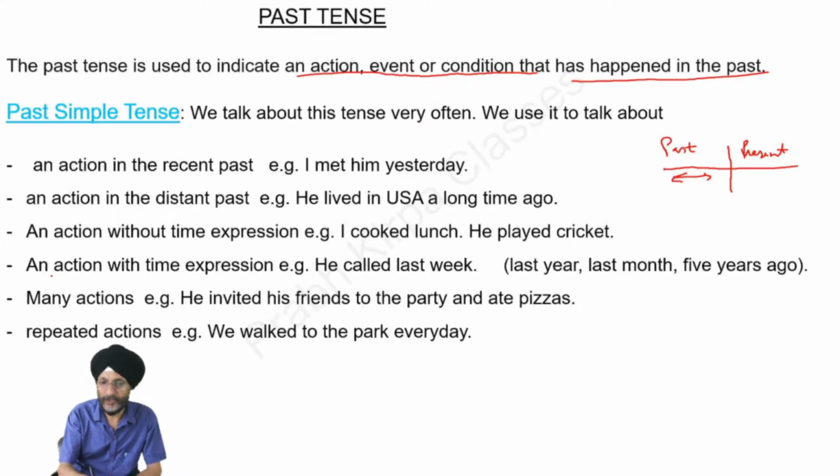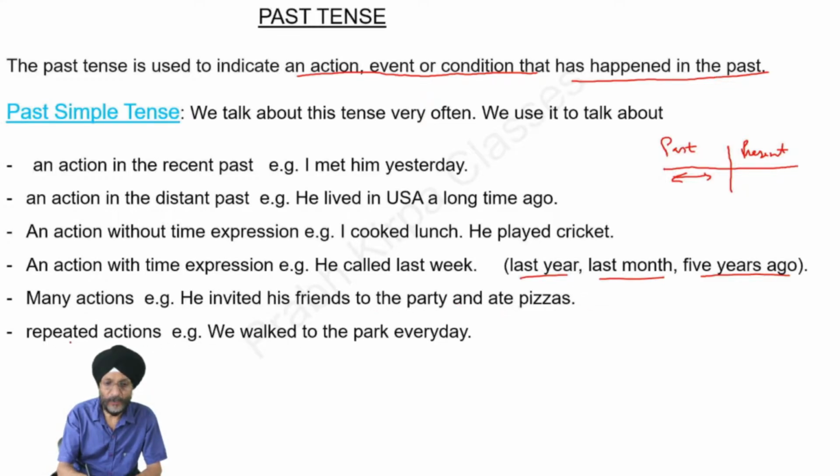We can also use past simple tense to talk about an action with a time expression. Here, we also mention when the particular action has taken place in the past. For example, he called last week. Other time expressions used in the past simple tense are last year, last month, 5 years ago, etc. We can also use the past simple tense to talk about many actions in the past. For example, he invited his friends to the party and ate pizzas.